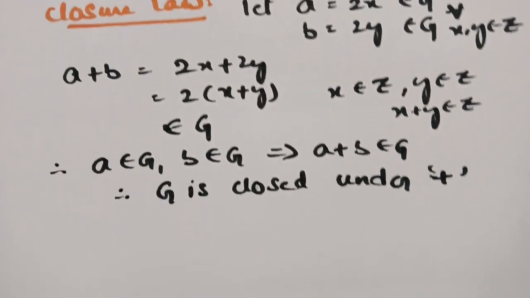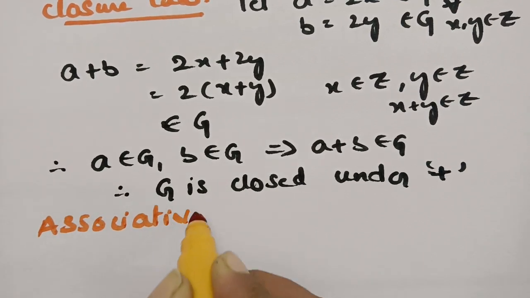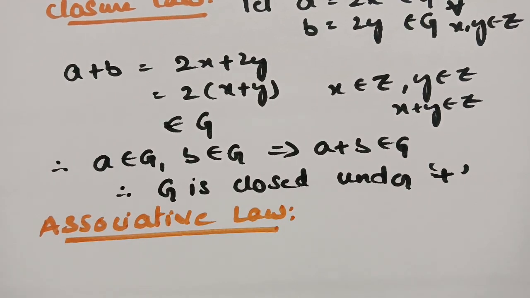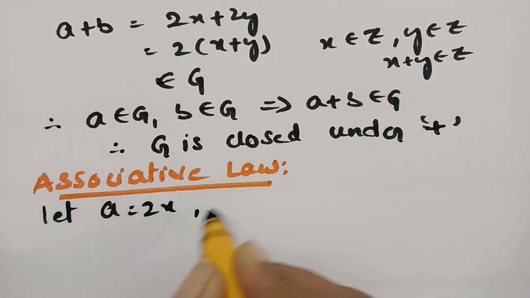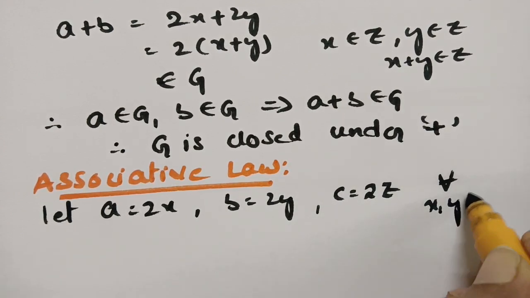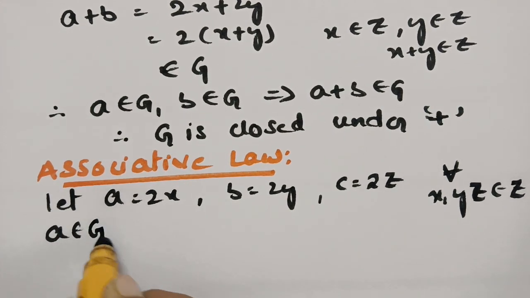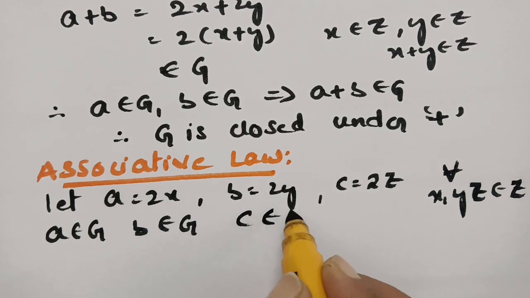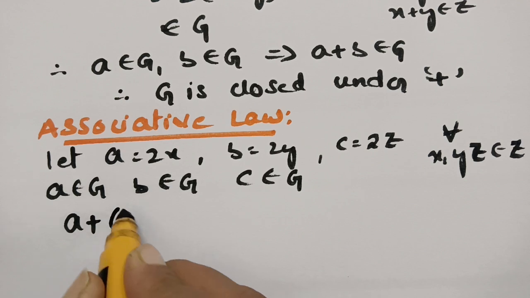And the next one is the associative property. For the associative property, we have to take three elements. So let a = 2x, b = 2y, and c = 2z, for every x, y, z belongs to capital Z, the set of integers. Therefore, a belongs to G, b belongs to G, and c belongs to G as 2x, 2y, 2z are even integers. Now addition is the binary operator, and therefore I am starting with a + (b + c).